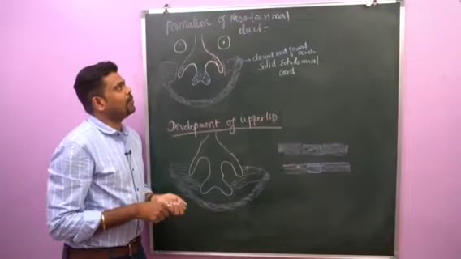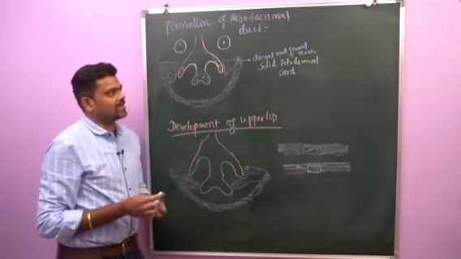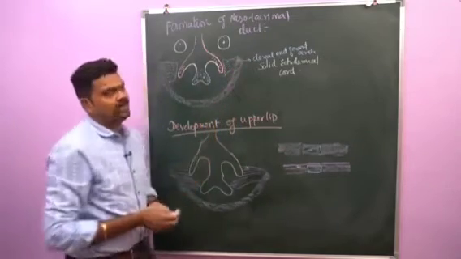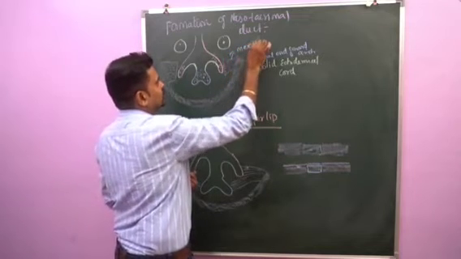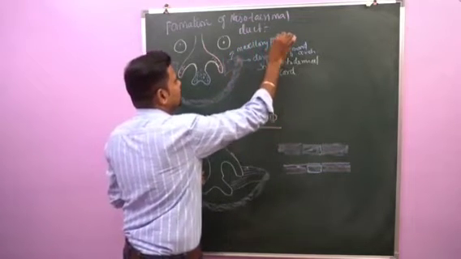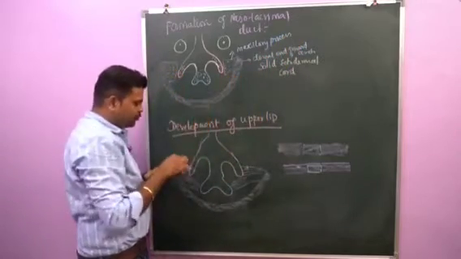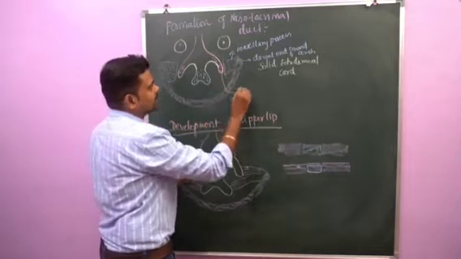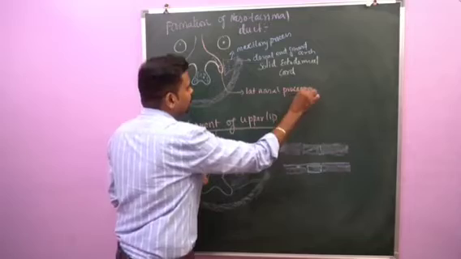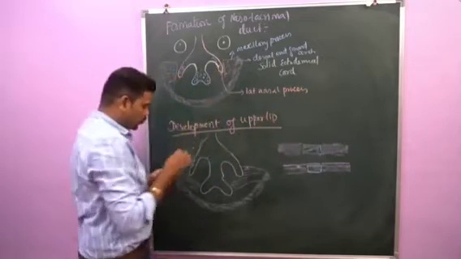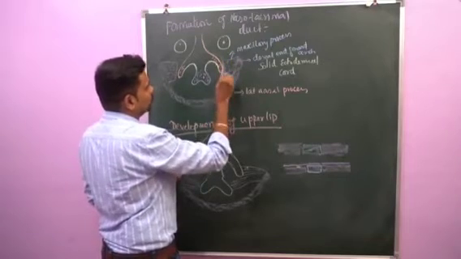Okay, next let's see the formation of nasolacrimal duct. You know, the maxillary process arises from the dorsal end of the mandibular arch. So this is the maxillary process. This is a triangular projection. This maxillary process will grow medially and fuse with the lateral nasal processes. Before fusion, there is a groove. This groove is called the nasolacrimal groove.